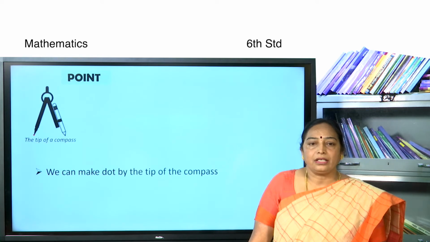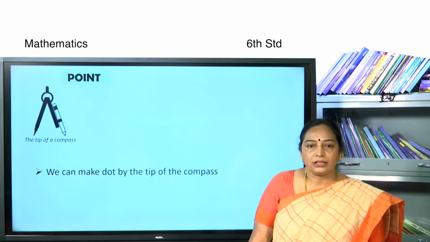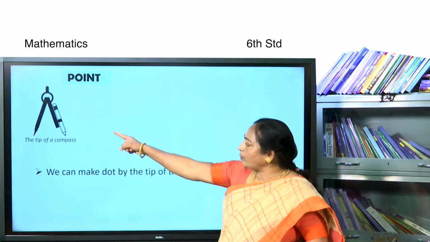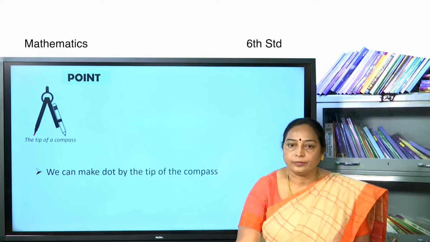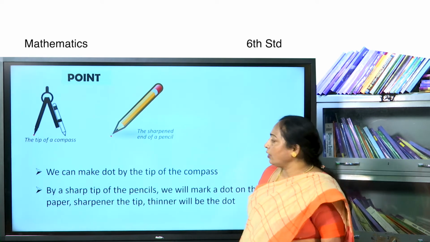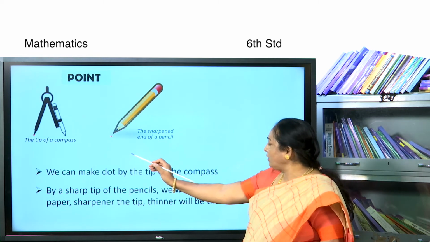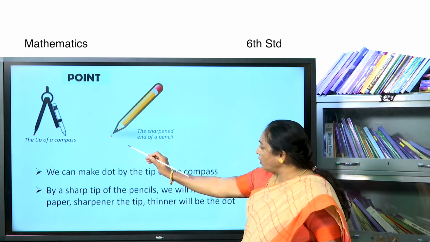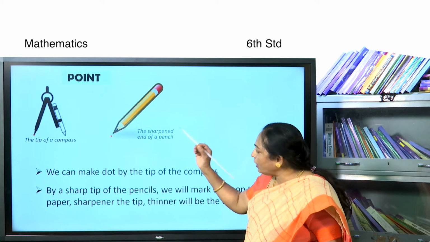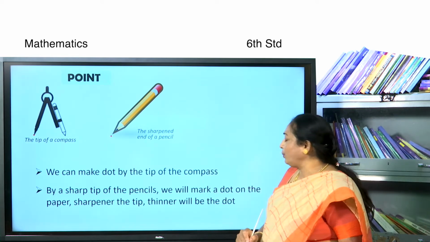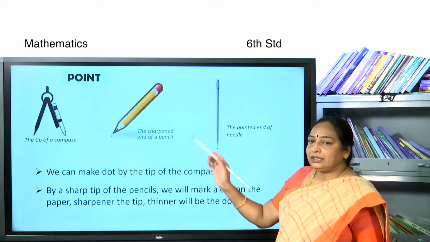Look at this figure, it is a compass. We can make a dot by the tip of the compass. Pencil. By the sharp tip of the pencil, we will mark a dot on the paper. The sharper the tip, the thinner will be the dot. It is a needle.